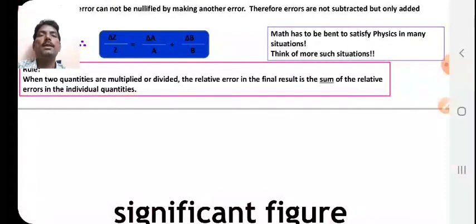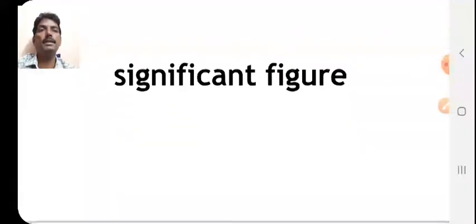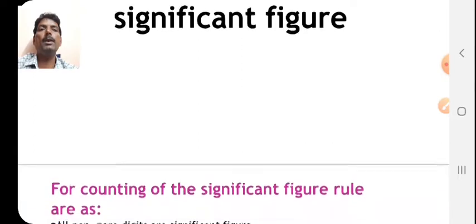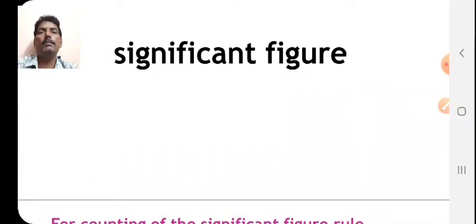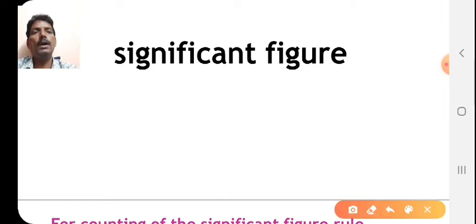Now dear friends, we will proceed to the next very important topic, significant figures. So what are significant figures? Whenever you are taking readings, suppose you have measured the length and its value is 2.54 centimeter. So the length is 2.54 centimeter.